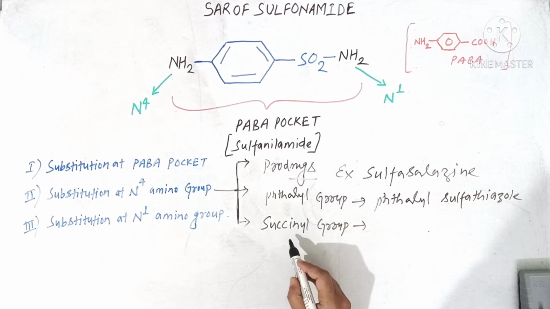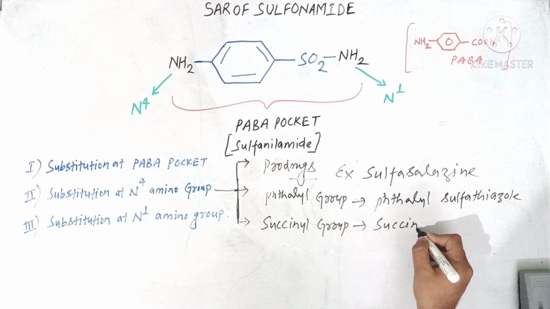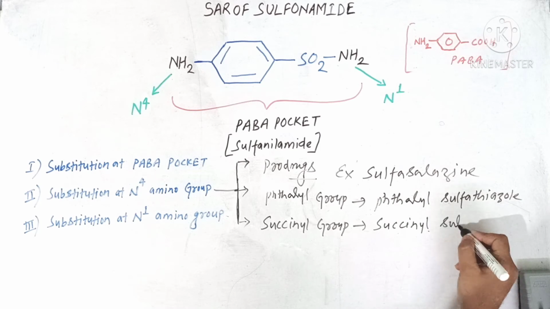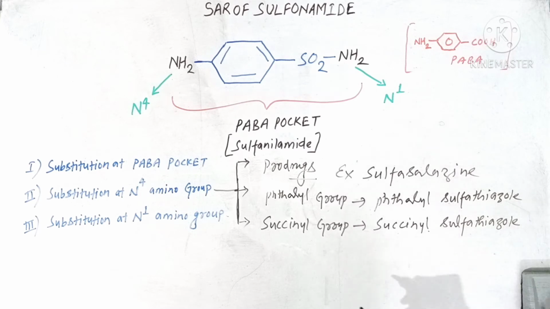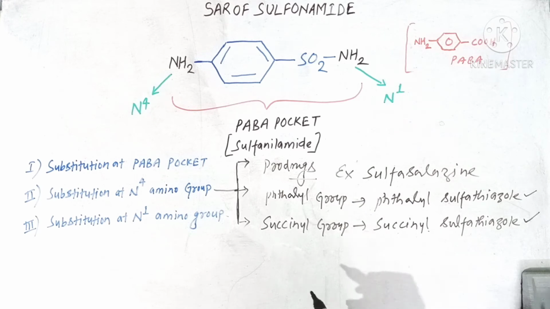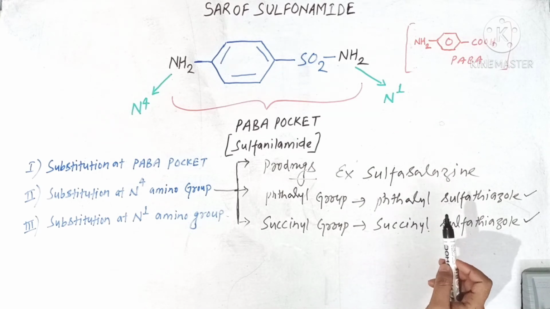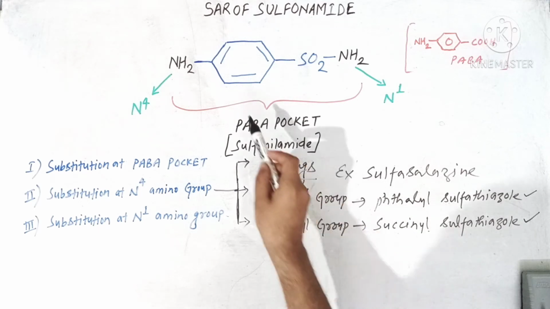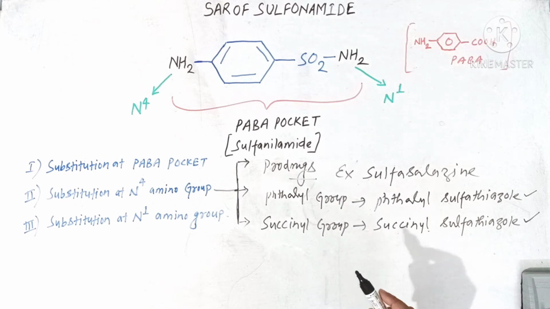So substitution with succinyl group produces another sulfonamide which is known by the name succinyl sulfathiazole. So these phthalyl sulfathiazole and succinyl sulfathiazole are hydrosoluble sulfonamides which within the body convert into a free amino group containing sulfonamide and produce its pharmacological activity.